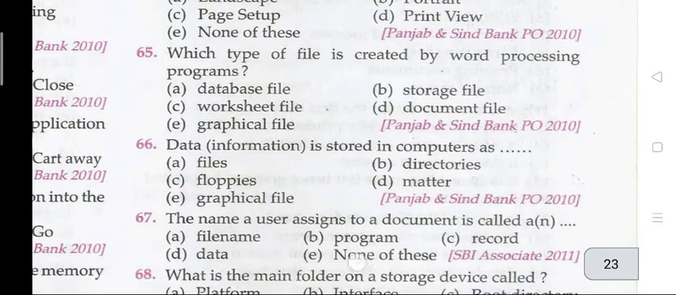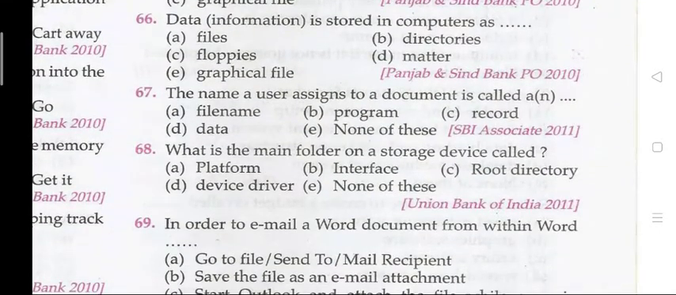Question 66. Data is stored in a computer as files. Question 67. The name a user assigns a document is called a. The right answer is A, file name. Question 68. What is the main folder on a storage device called? The right answer is C, root directory.